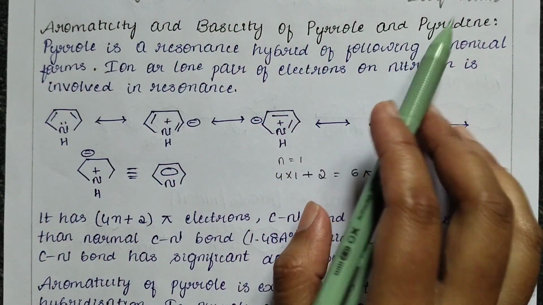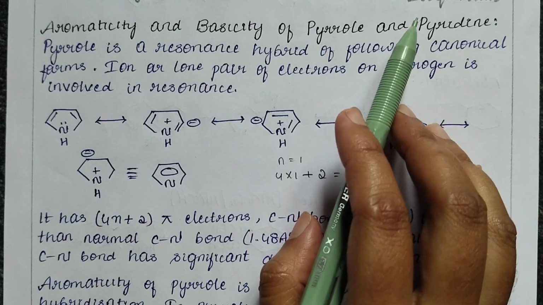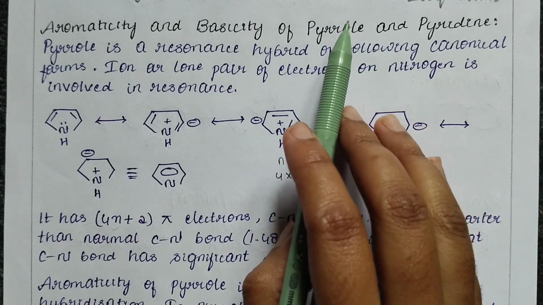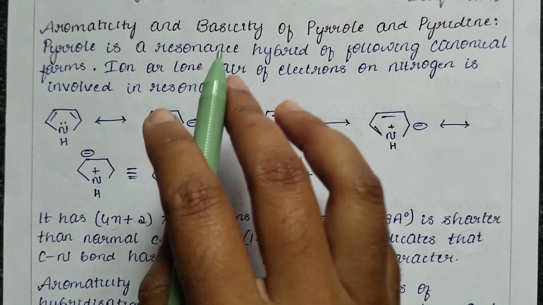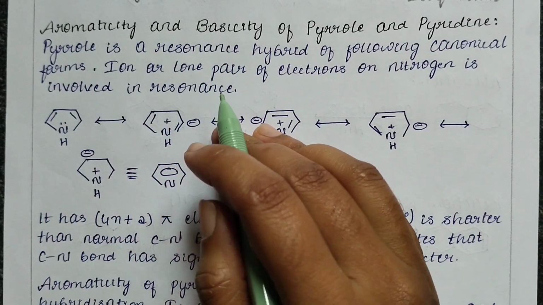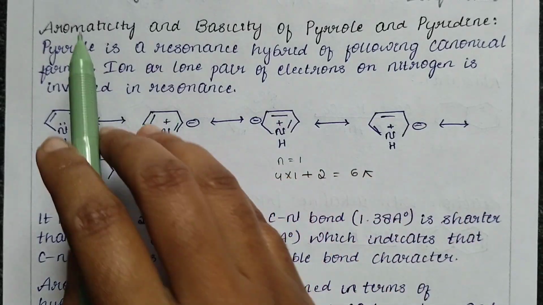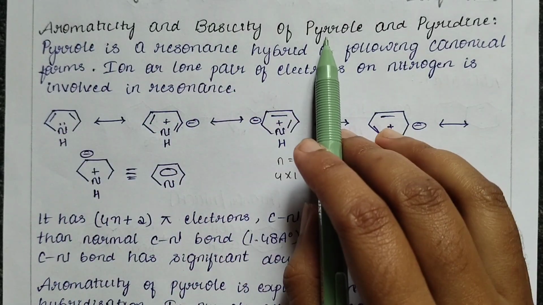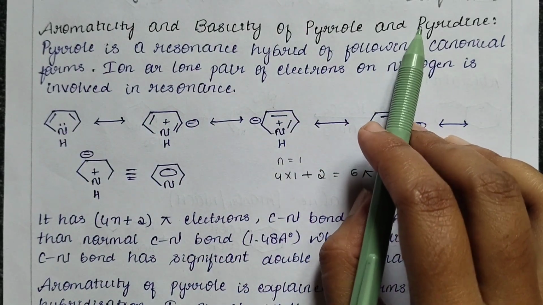of pyrrole and pyridine. As we know, both pyrrole and pyridine are heterocyclic compounds, and we have also seen their properties and the proof for their aromaticity in our previous video. Now let us see the exact proof for the aromaticity and basicity of pyrrole and pyridine. First, let us see pyrrole.